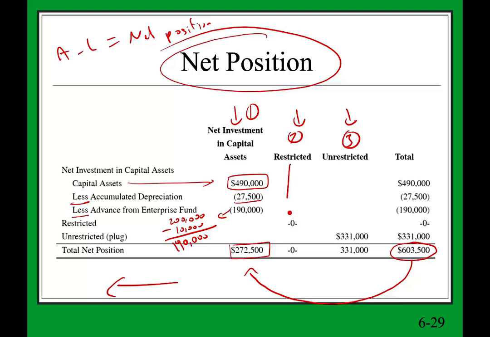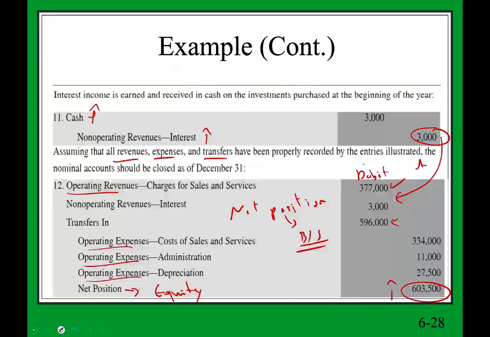And sometimes we don't have any restricted asset, as in this example. In the prior session, when we did the enterprise fund, notice we had a restricted asset of cash. So if you have any restricted asset, we don't have any, it's the asset minus any related liabilities. And now we have here 331,000 in unrestricted net position. So this is how we came up with 603,500. Why? Because remember, this is the first year. The beginning balance was 0, plus 603,500 equals 603,500.